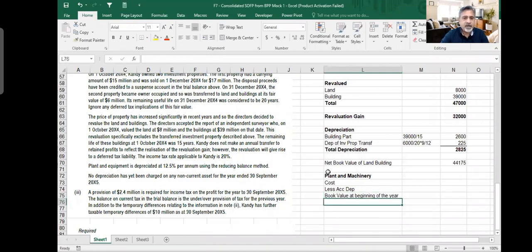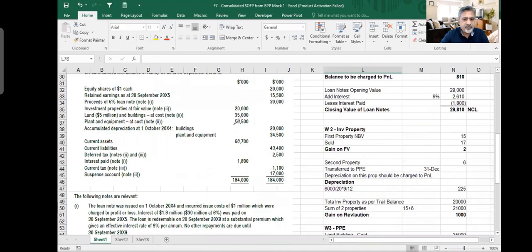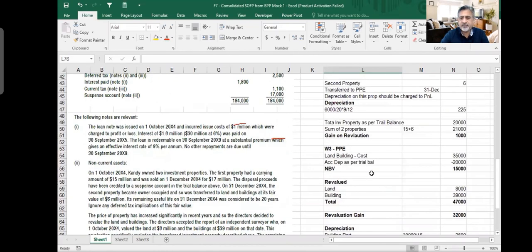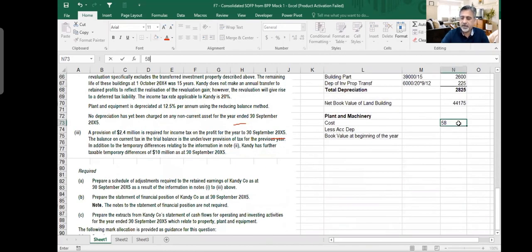So plant and machinery was 58,500 and depreciation is 34,500. So I put it as 58,500 minus 34,500. And I make a total. So this was my cost at the beginning of the year.